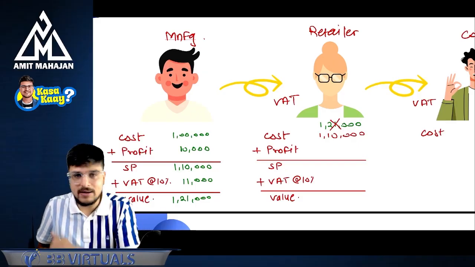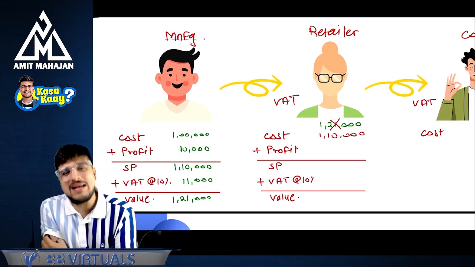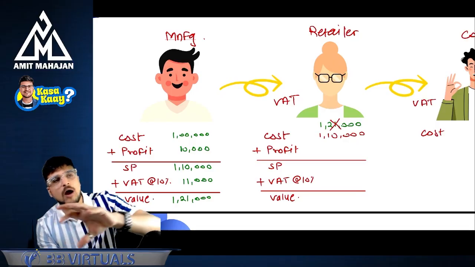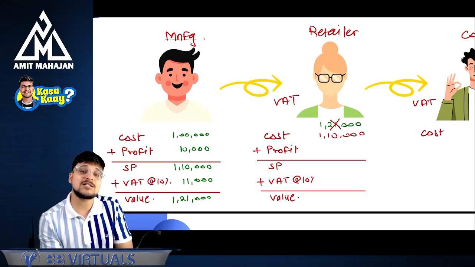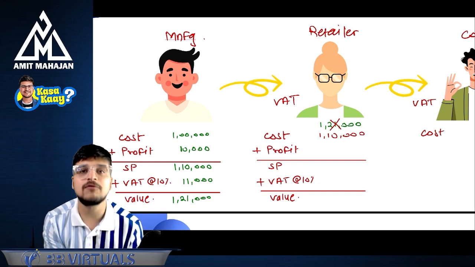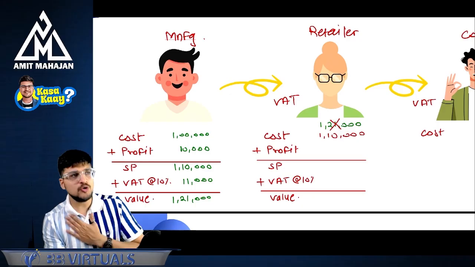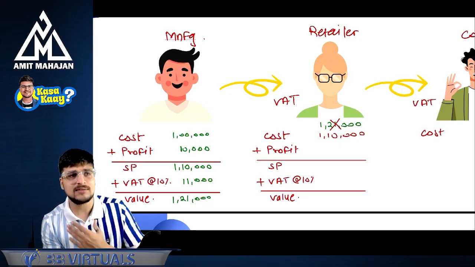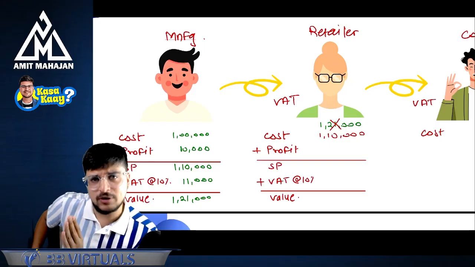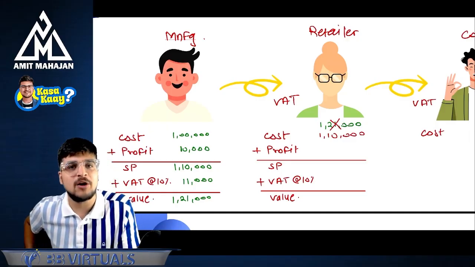Okay. You got the phone, you came outside the shop, and you saw one friend, and that friend asked you, what did you buy? You said, I bought one iPhone, and that person asked for how much amount you bought this phone. What will you say? What is the actual cost for you? Is it 1 lakh rupees or is it 90,000 rupees? You know from inside that this is costing 90,000. You will always say that this phone is of 90,000 rupees and not 1 lakh rupees. Why? Because you are going to get a cashback of 10,000 rupees.